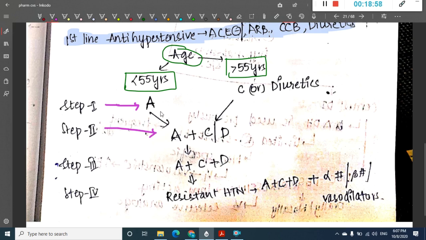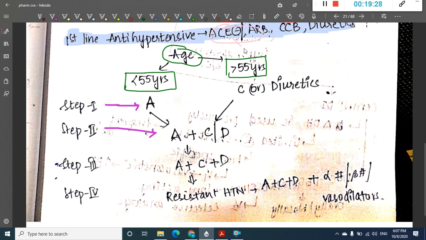Then in step 2, irrespective of age, if the blood pressure does not come back to normal, you will do a combination therapy where you add either ACE inhibitors or ARBs with calcium channel blockers or diuretics.